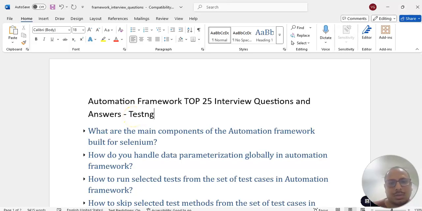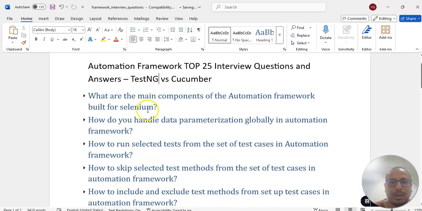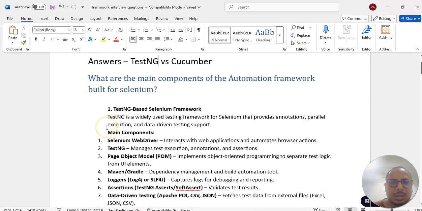Here we will see both: how we will do it in TestNG and how we will do it in Cucumber, so that we cover both frameworks at a time, the TestNG framework and the Cucumber framework. If you take any automation framework, suppose you want to build the TestNG framework, what components do we require? Suppose we start with TestNG.